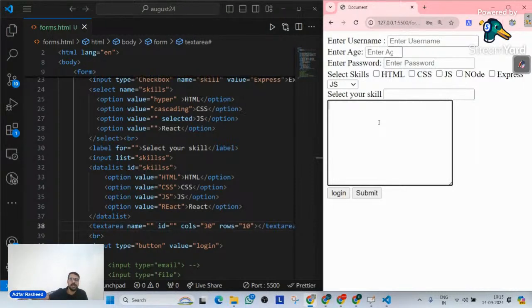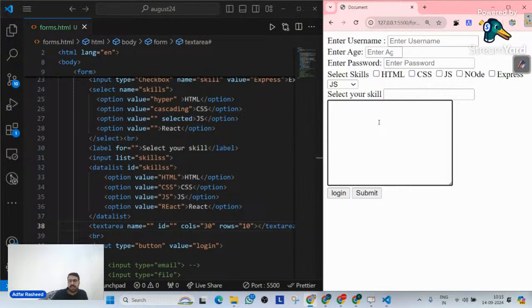Like you go on a website where it simply says, enter your message, enter your feedback, put some extra comments. In all those scenarios, we don't have normal input fields, a single line input field, but we have a multi-line input field. So for that, we have a very important tag that's called text area. I hope that makes sense. With this, we will complete our HTML forms.